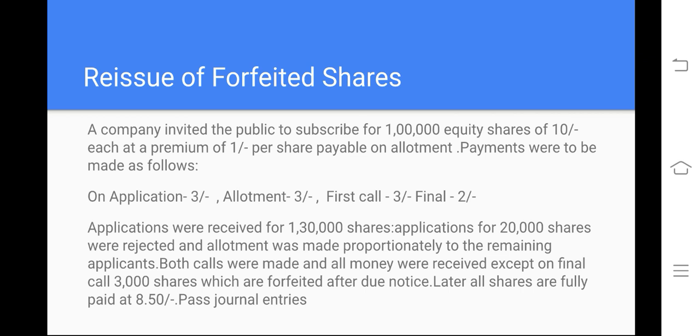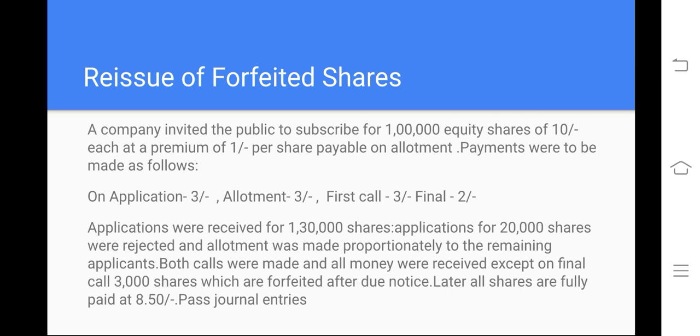who is really affordable, who can pay all the money at the time of application, at the time of allotment, at the time of first and final call. For that reason, the company has an option: it can reissue shares that were cancelled. Usually the reissue of forfeited shares amount will be transferred, if there is any profit, to capital reserve. In the same way, reissue will also happen in circumstances where a large number of equity shares were cancelled, and the company has scope to reissue those shares where there are potential investors.